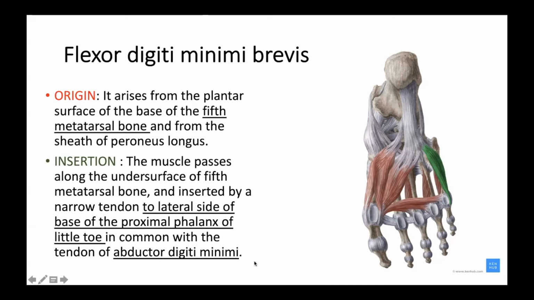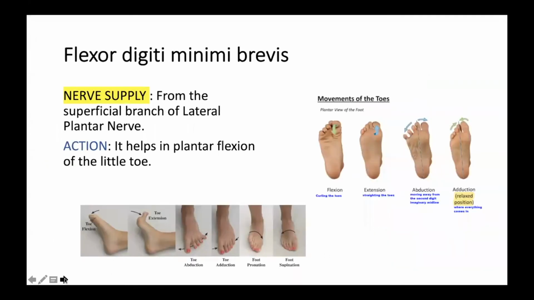Yes, sir. Now, what is the action of this muscle? Can you make out? Flexion of the little toe. Very good. Flexion of the little toe. So here, the flexor digiti minimi brevis is supplied by the superficial branch of the lateral plantar nerve, and the action of this muscle is that it helps in plantar flexion of the little toe.